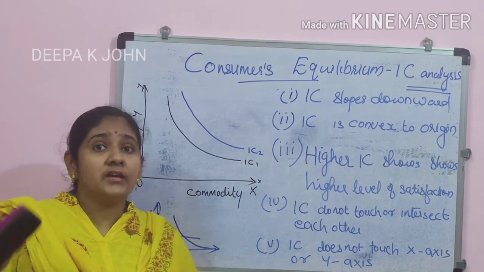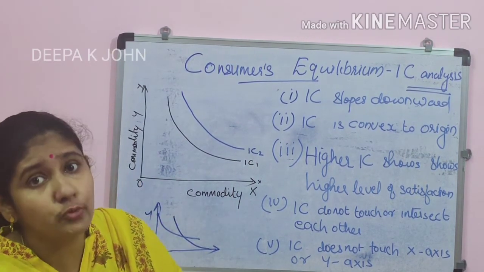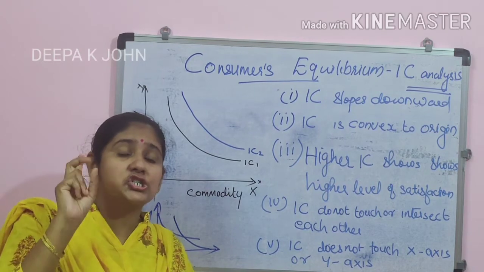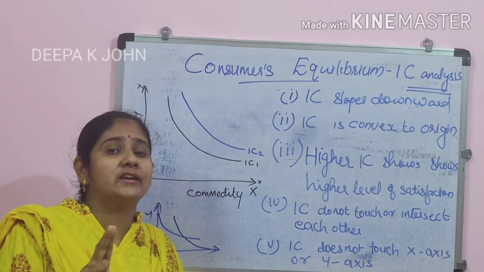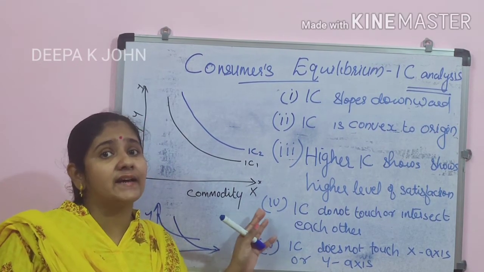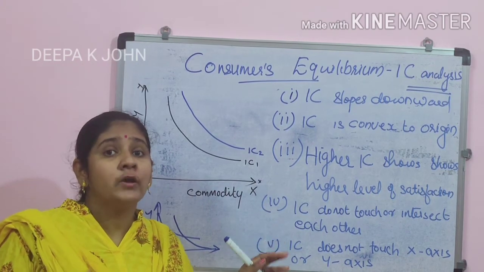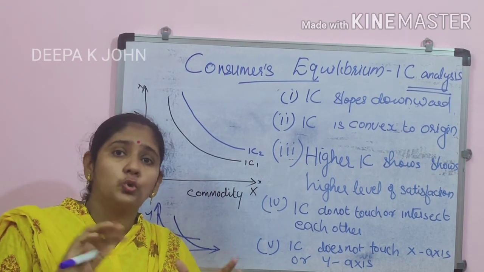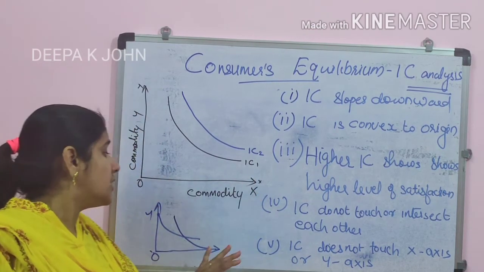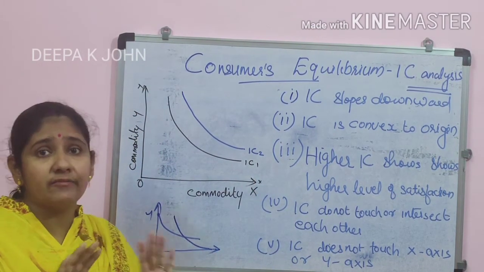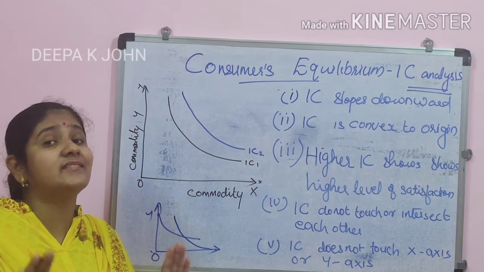So it is compulsory that there is a combination of two commodities. We are not discussing this analysis for one commodity, so there should always be a combination of two commodities. So the indifference curve will never touch the x-axis or y-axis.